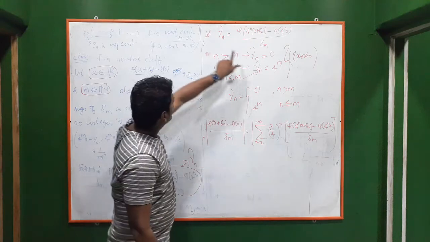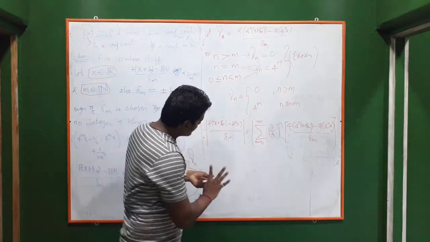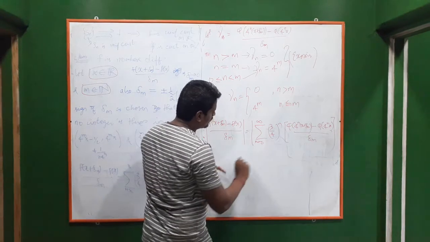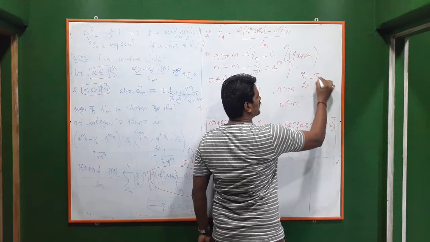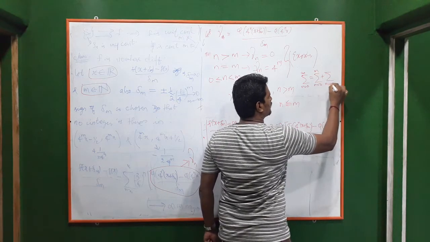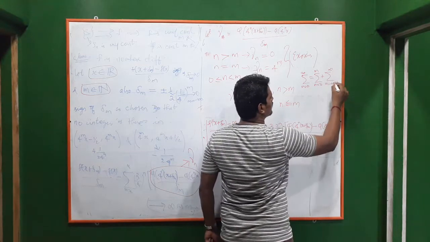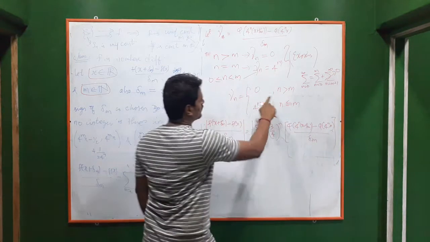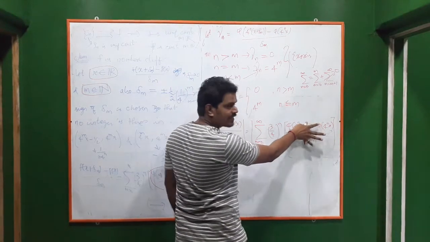Gamma n is 0 if n is greater than m. Correct. That means the series summation n from 0 to infinity can be written as summation n from 0 to m plus summation n from m plus 1 to infinity. So this is 0 now. Correct. If n is greater than m, gamma n is 0. So this whole thing is 0.